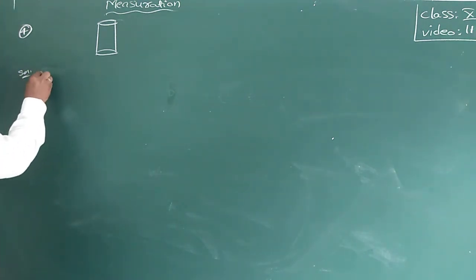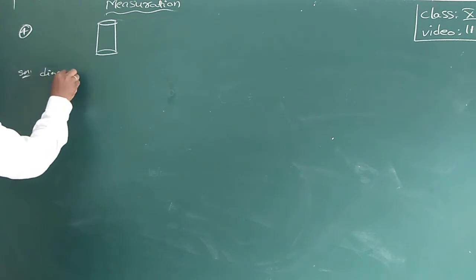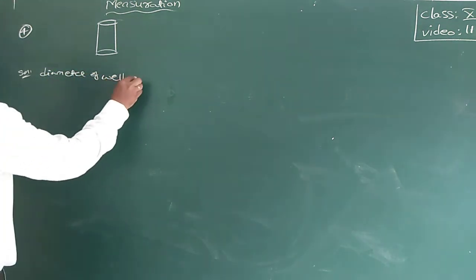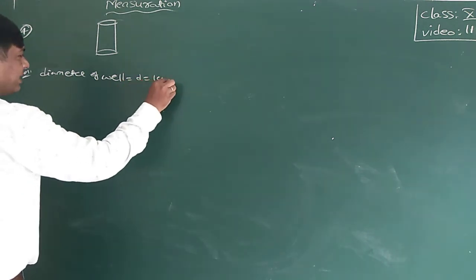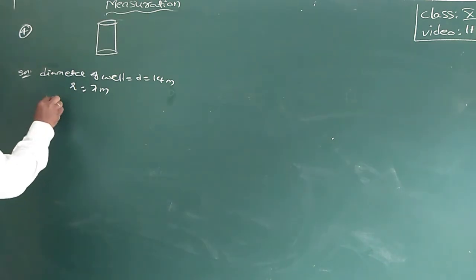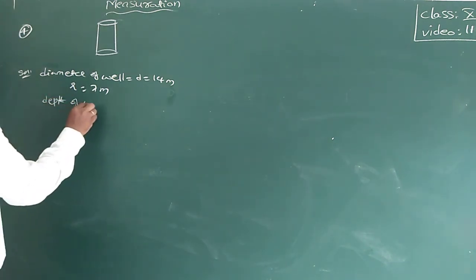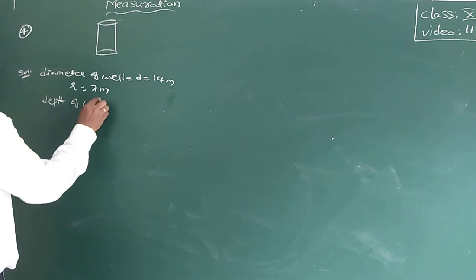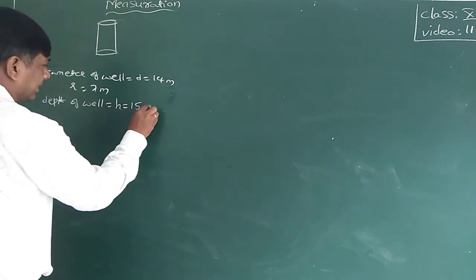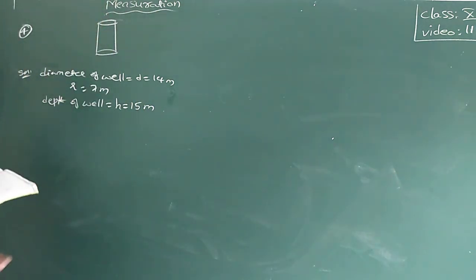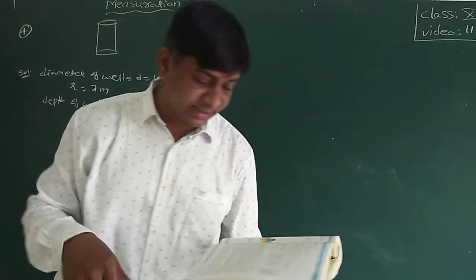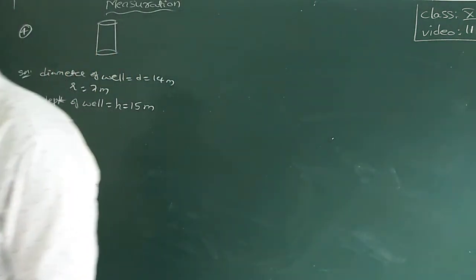So, diameter of the well D is equal to 14 meters. Then radius is equal to 7 meters. And the depth of the well H is equal to 15 meters. The earth taken out from this well, you are pouring it around in the shape of a circular ring of width 7 meters to form an embankment.